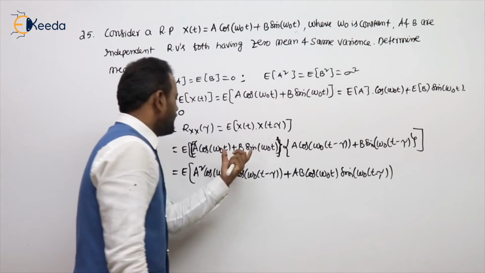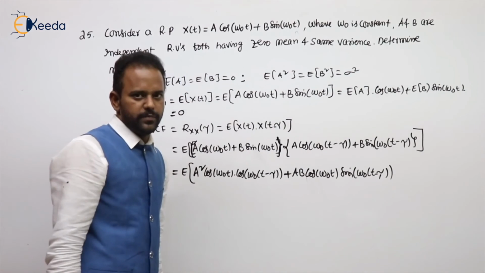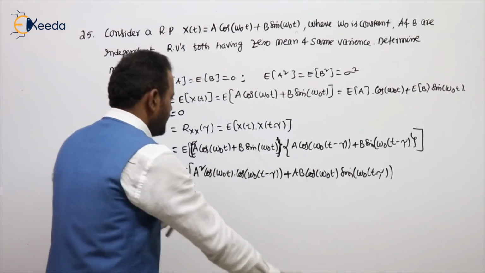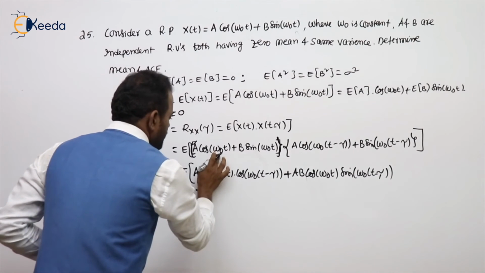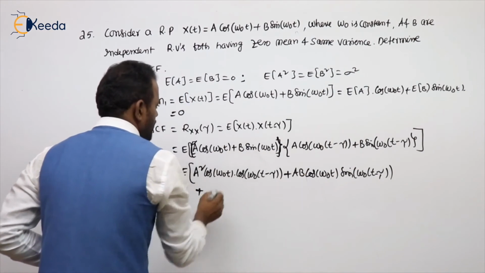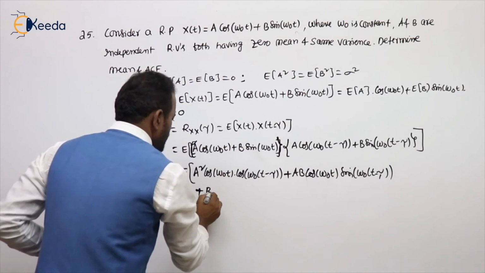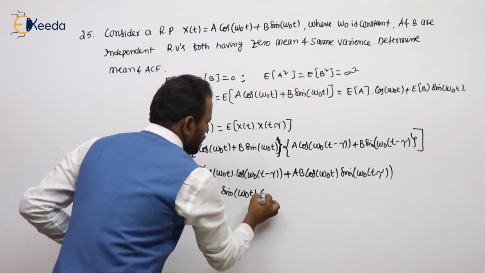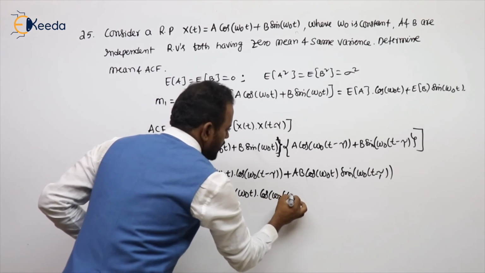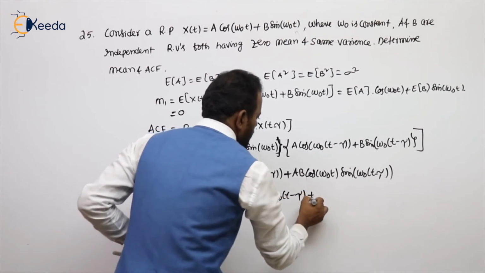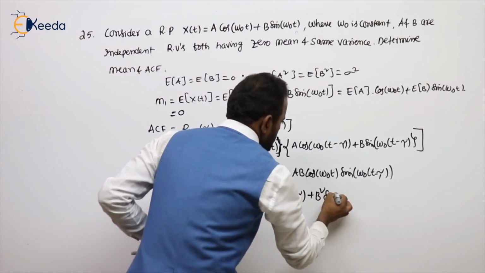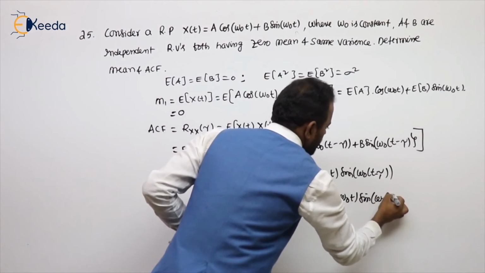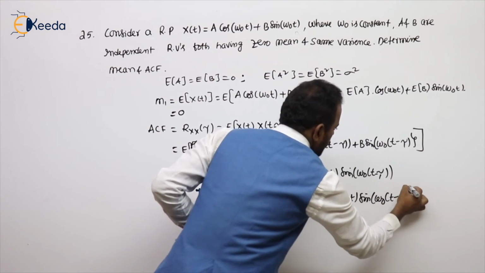What I am doing: here a plus b, here a plus b, like a plus b into c plus d. Next, these two: b into a, sin omega naught t into cos omega naught t minus tau, plus b square, sin omega naught t into sin omega naught t minus tau.